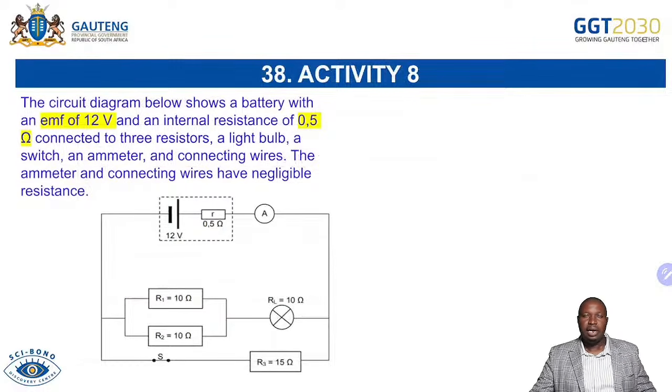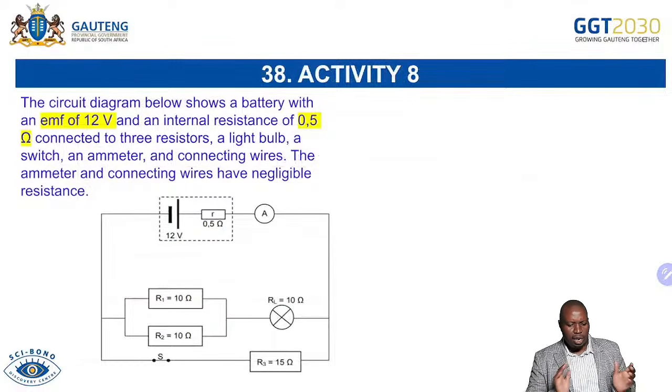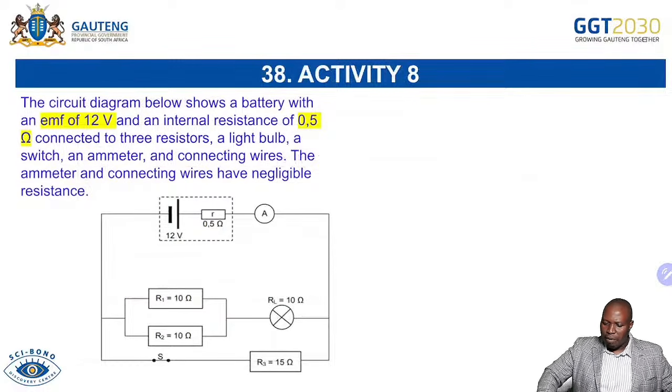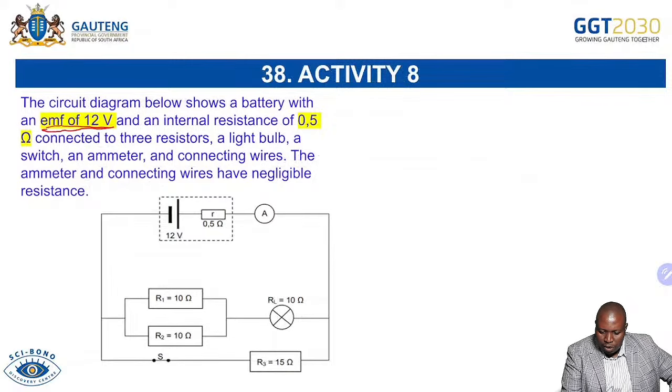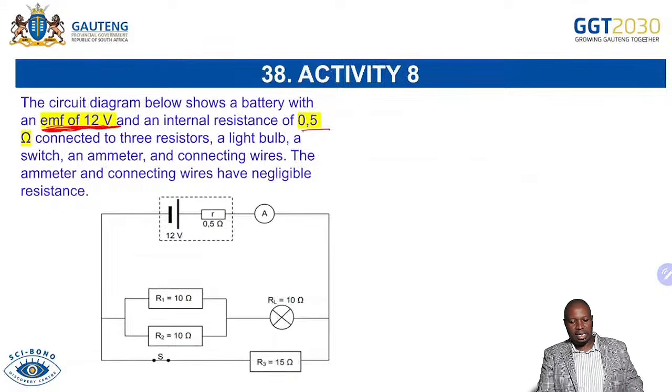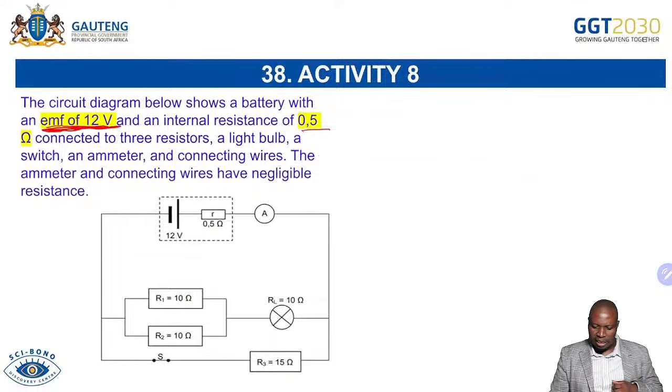Without wasting time, let me move to say, well, given the circuit diagram below, it shows a battery with the EMF, the maximum energy supplied by the battery per unit charge of a coulomb, of 12 volts. And we have the internal resistance of 0.5 ohms connected to 3 resistors, a light bulb, a switch, an ammeter, and connecting wires. The ammeter and connecting wires have negligible resistance.